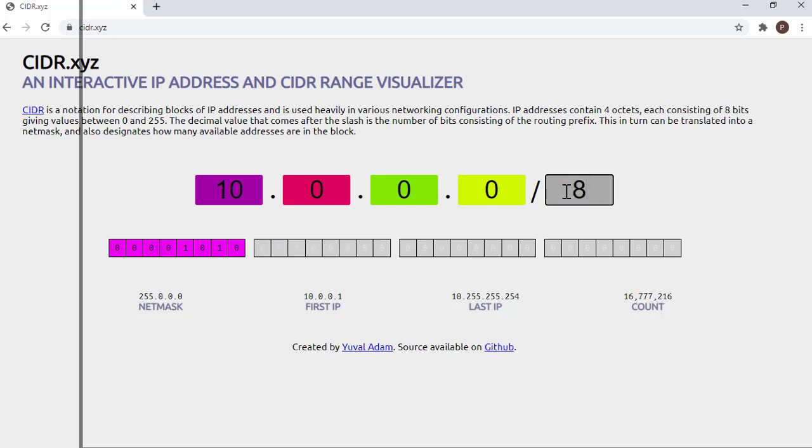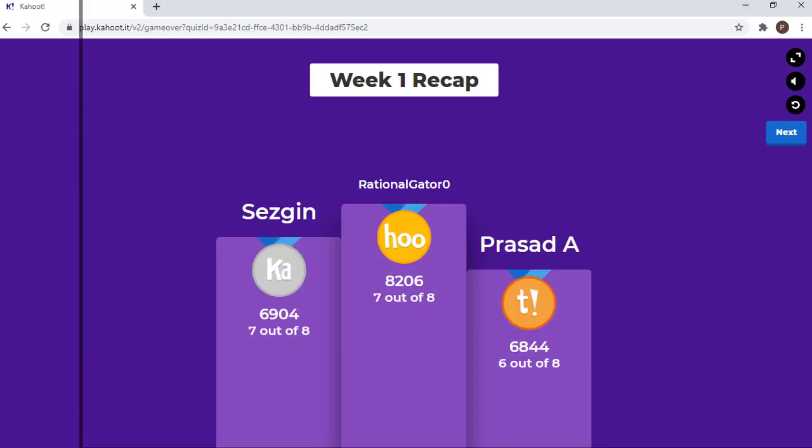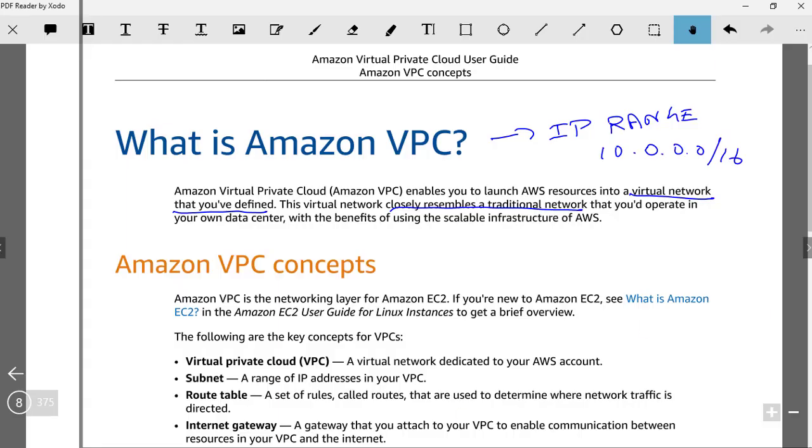It can even go up to 8. From the AWS perspective, the maximum that can be assigned is /16, and the minimum that can be assigned is /28. So if you see /28, then the /16, this is the minimum CIDR range that can be assigned. Then when it is a /16, not all the IPs are available. There are a few IPs that are reserved. We'll talk about that, but it's again for Solutions Architect Associate. So this is an IP range that is assigned to a VPC.